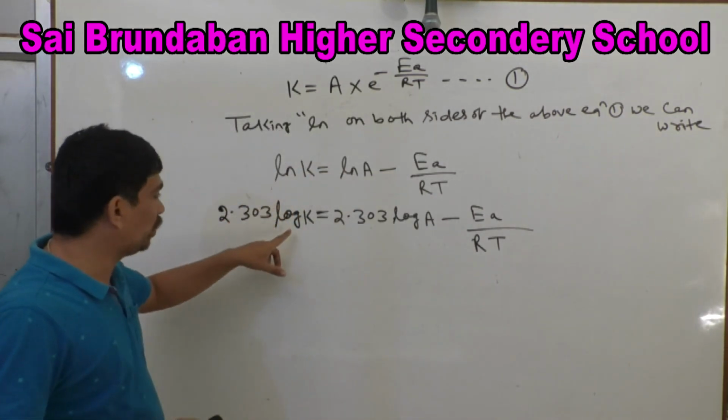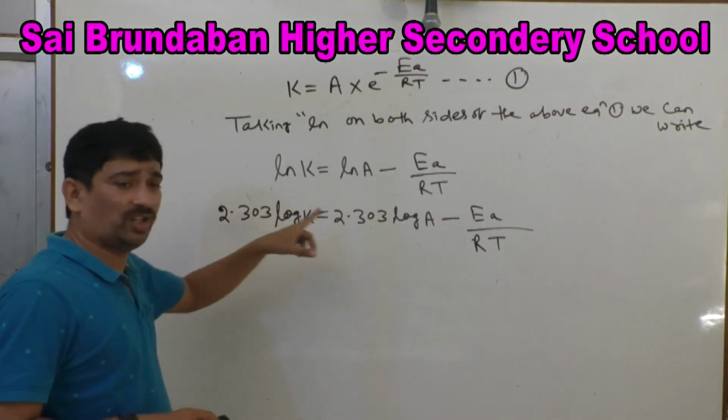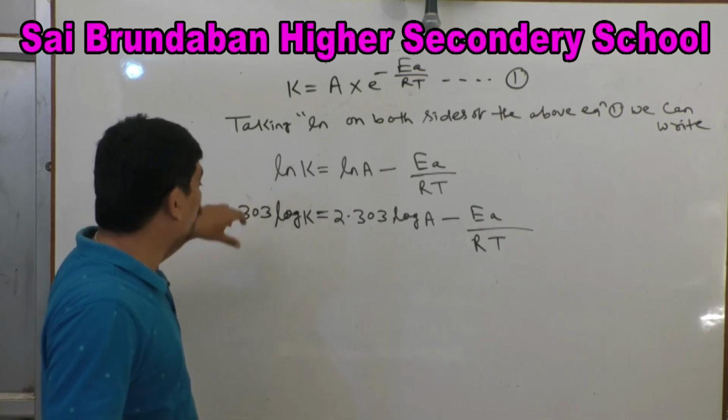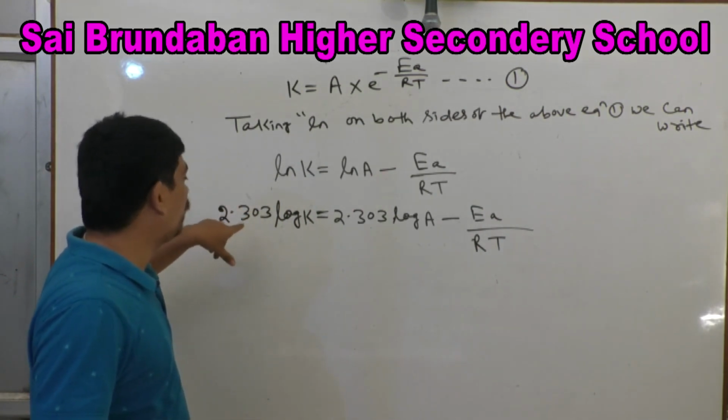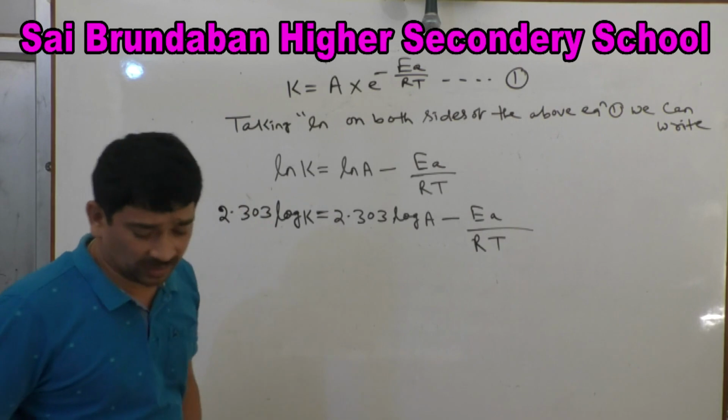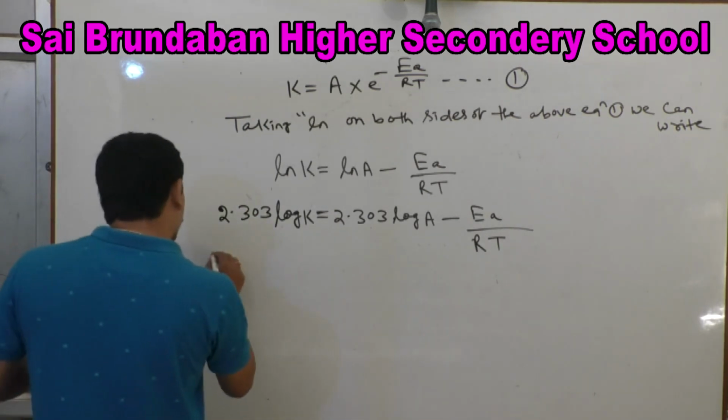When ln is converted to log, we have to multiply by 2.303. We know that when ln is converted to log, we multiply by how much? 2.303.